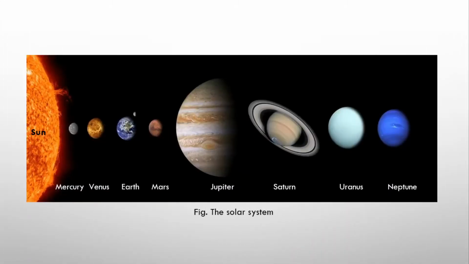Here you can see our solar system. Our solar system consists of the Sun and the planets revolving around it in different orbits. The planets from the Sun in increasing distance are Mercury, then Venus, then Earth, then Mars, after that Jupiter, then Saturn, then Uranus and Neptune.